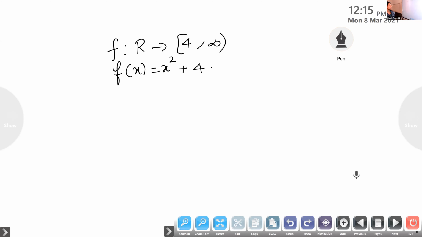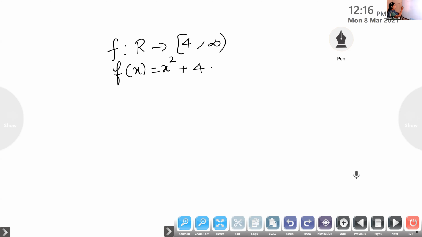So now look at the question given here. f from R to the closed interval [4, infinity). All the real numbers to [4, infinity), given by f of x is equal to x square plus 4. We have to prove it is invertible. That means you have to prove it is one-one and onto. Let us try this one.